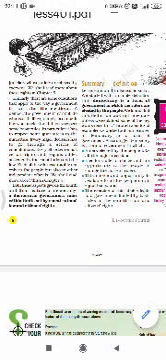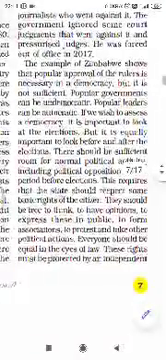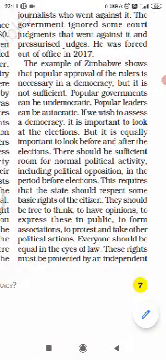Now the last part of this topic. The example of Zimbabwe shows that popular approval of the rulers is necessary in a democracy, but it is not sufficient. Popular governments can be undemocratic. Popular leaders can be autocratic.